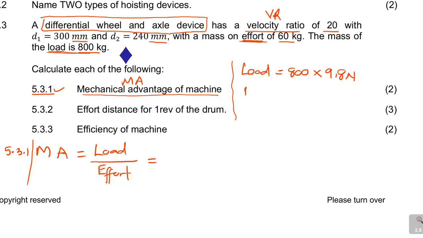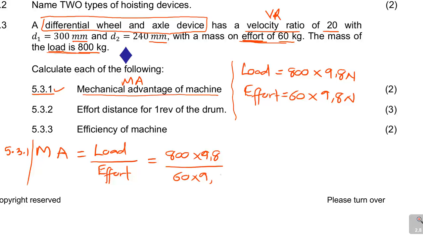What about the effort? You do the same thing. They gave you the mass on effort, but we are going to say mass on effort is 60. You multiply by 9,8 so that it is in newtons. So if you now calculate the mechanical advantage, it's 800 times 9,8 over 60 times 9,8.